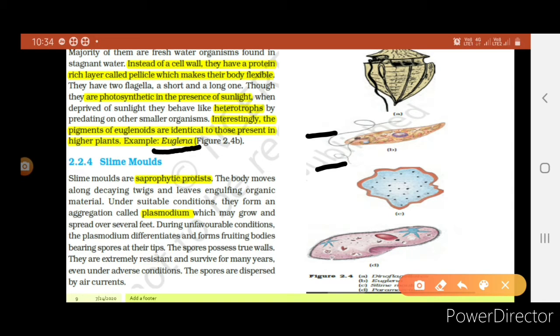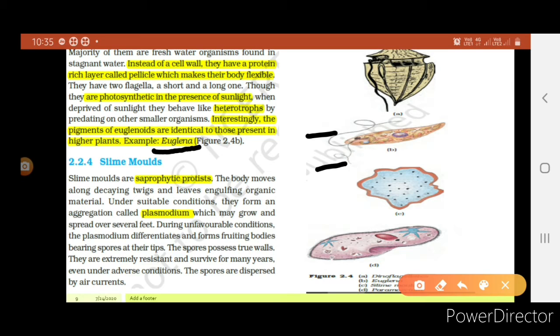Slime molds are saprophytic protists. The body moves along decaying twigs and leaves engulfing organic material. Under suitable conditions, they form an aggregation called plasmodium, which may grow and spread over several feet. During unfavorable conditions, the plasmodium differentiates and forms fruiting bodies bearing spores at their tips.